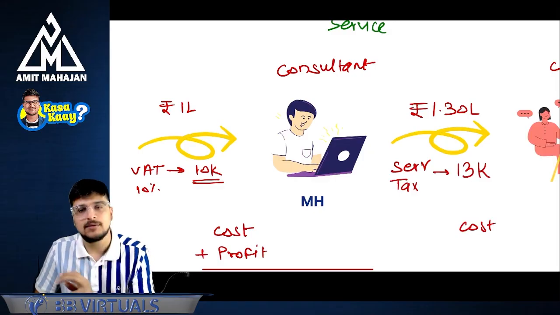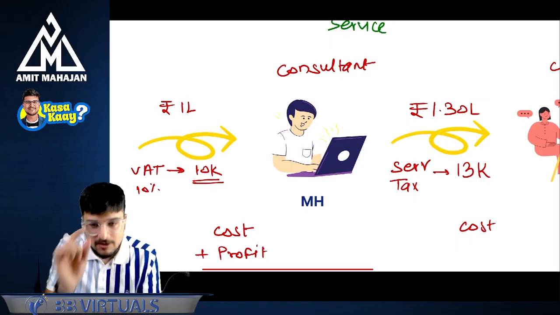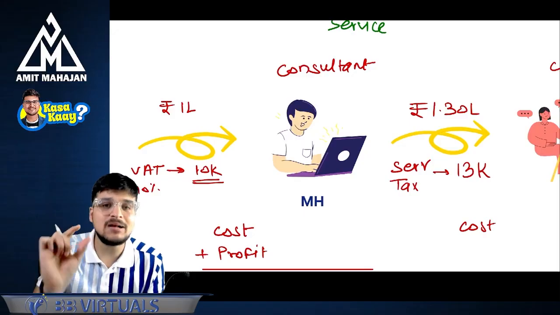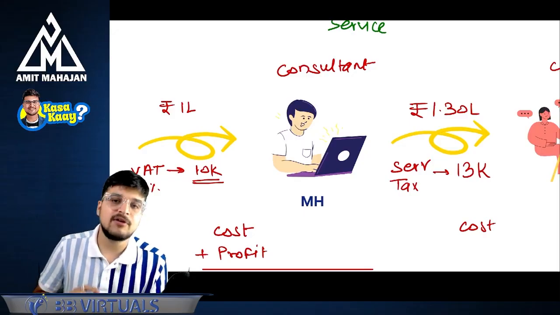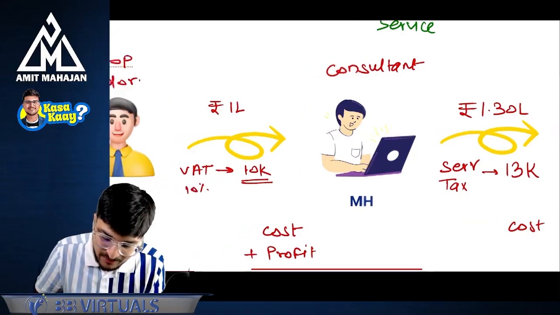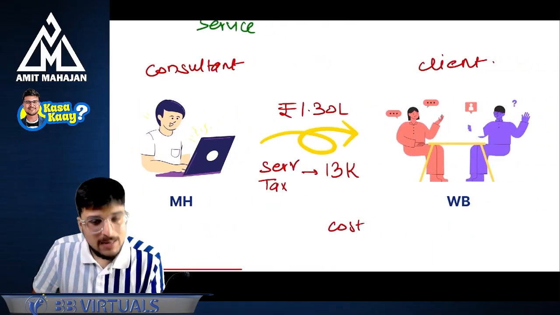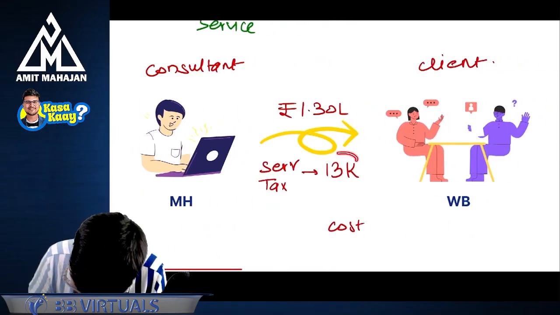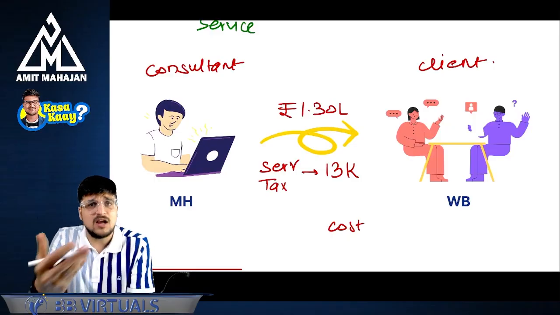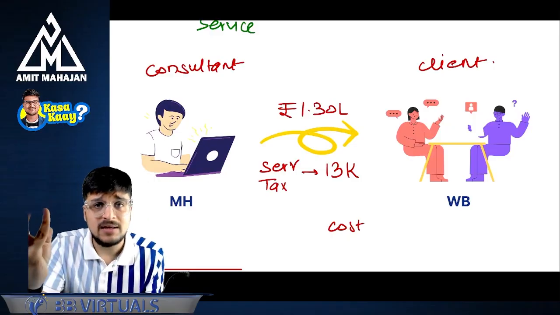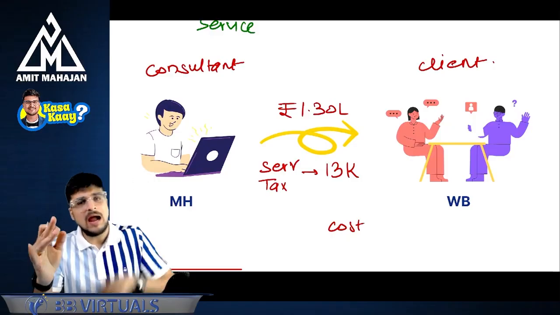Perfect. But please understand one thing. There was a major practical difficulty which we were facing. And what was the practical difficulty? You tell me one thing. This service tax revenue, this service tax cost. So I collected 13,000 rupees of service tax.